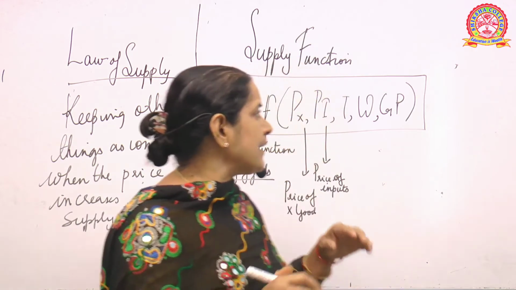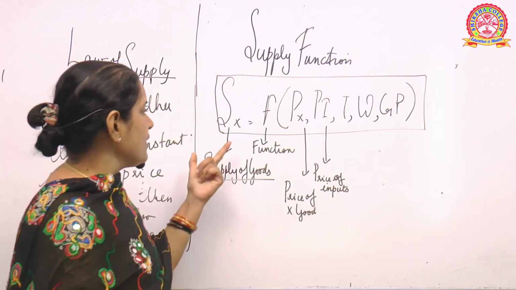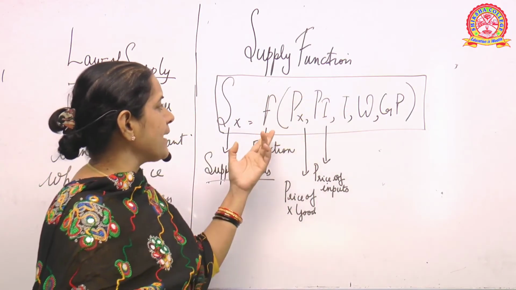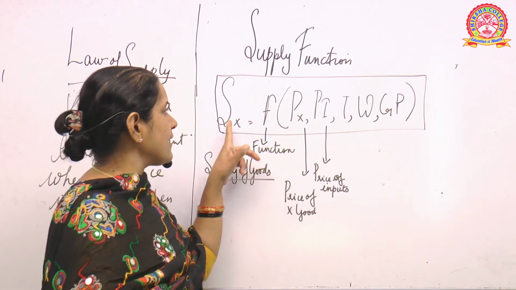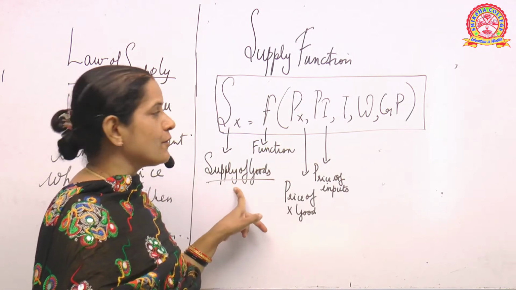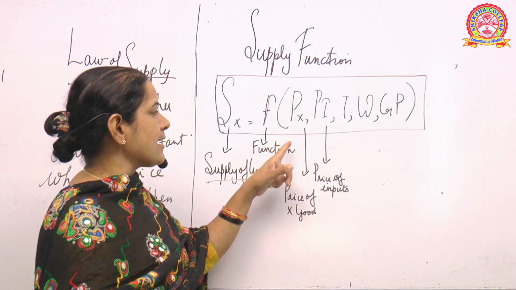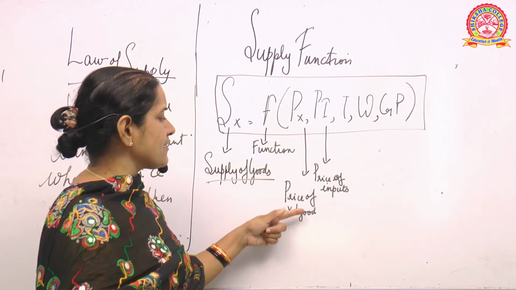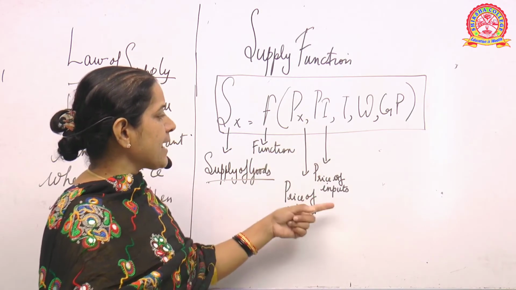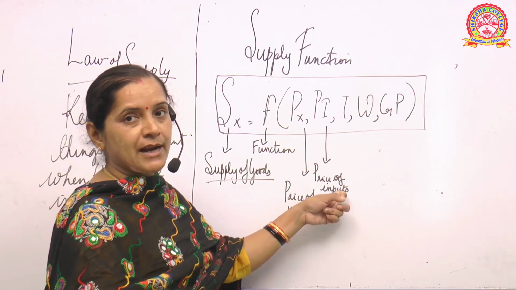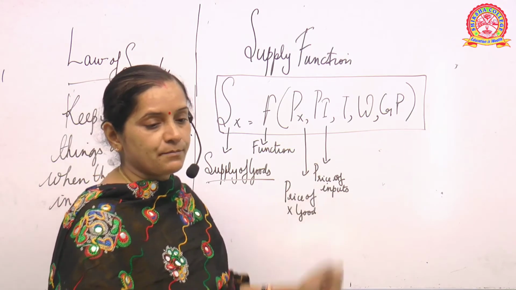Similarly in the supply function we are trying to explain it in this formula, where Sx is the supply of goods, F is the function, Px is the price of the X commodity, and Pi is the price of input.